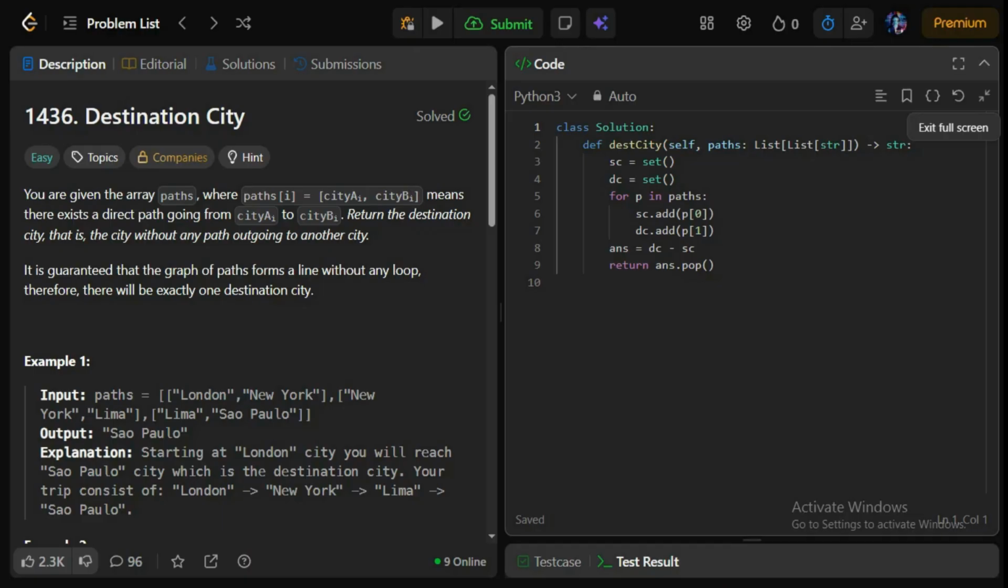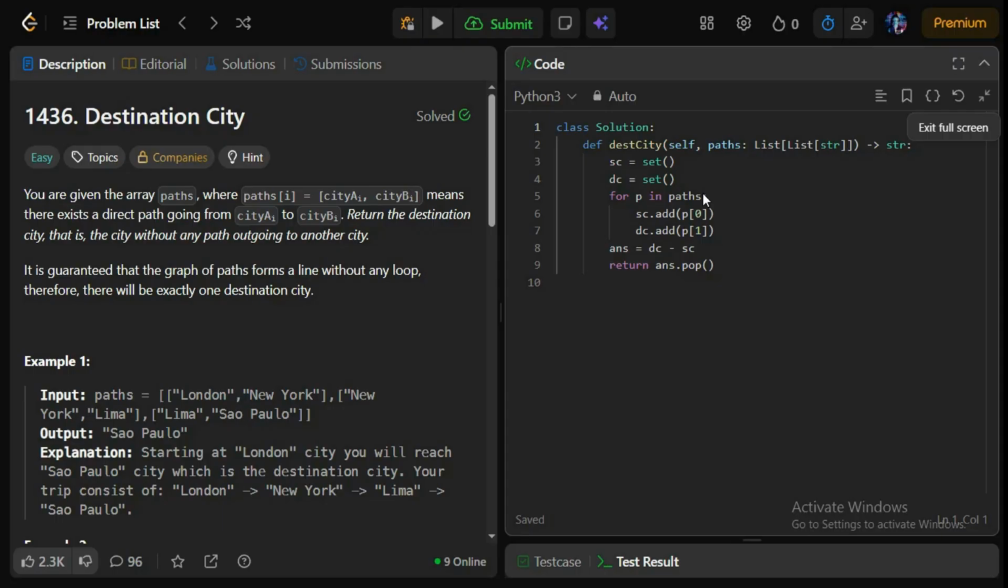That means in this question we are given a list of lists in which the elements are cities, and the first element is my starting city and the second element is my destination city. So we have to return that destination city which is not a starting city for any other city. That means the city without any path outgoing to another city. Also, it is guaranteed that the graph of paths forms a line without any loop, so there will be exactly one destination city here.